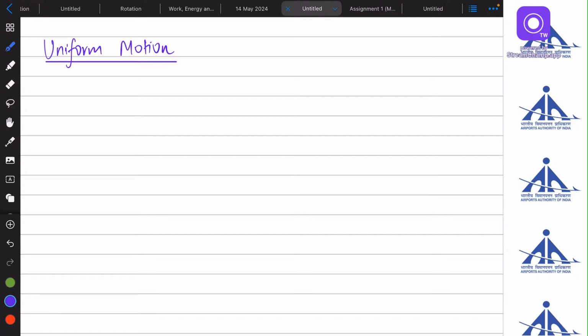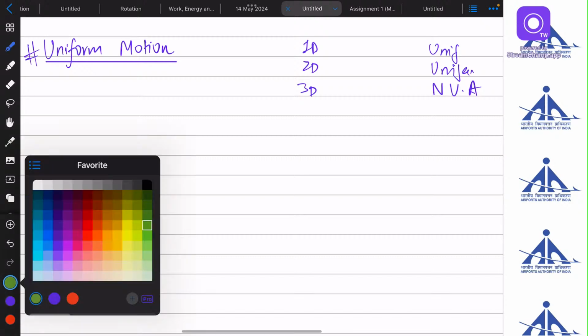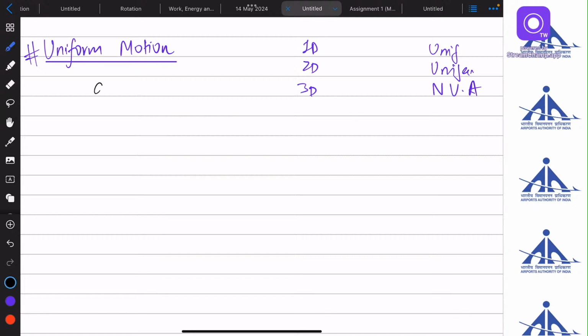Uniform motion. We have defined uniform circular motion. We have initially defined two types of motion. One with respect to dimensions, which was 1D, 2D, and 3D, and another one was uniformly accelerated and non-uniformly accelerated. So first we are starting with uniform motion. What is uniform motion? I told at that time that if the acceleration of a body is zero, that means velocity will be constant. If acceleration is zero, that means the acceleration vector is zero, and if velocity is constant, that means the velocity vector is constant.